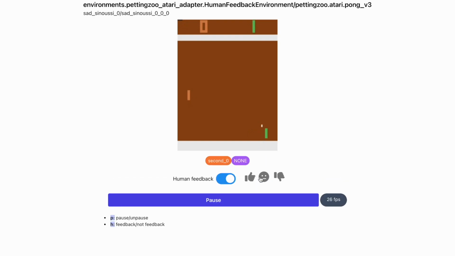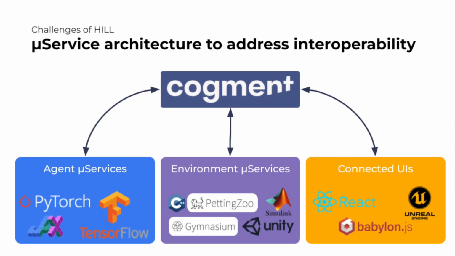Cogment Verse is built upon Cogment, an open-source platform designed to address the challenges of building and operating human-in-the-loop learning systems. The first of those challenges is interoperability. Thanks to its distributed microservice architecture, Cogment is able to execute episodes over any kind of simulation or agent decision-making and evolve any kind of interactive application.